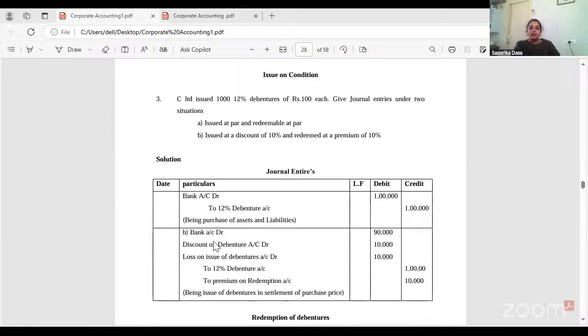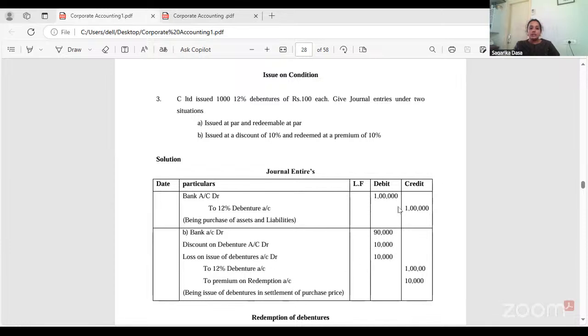Now, same for B, bank account data. We are issuing at a discount, right? So 1 lakh into 10% is 10,000. 1 lakh minus 10,000 is 90,000. So bank account data 90,000. Discount on debentures is 10,000. Loss on issue of debentures is 10,000.